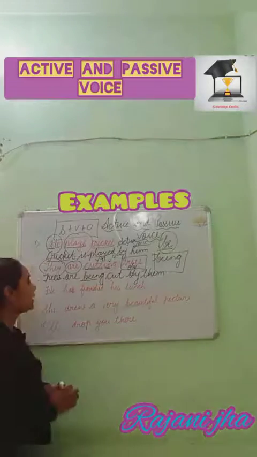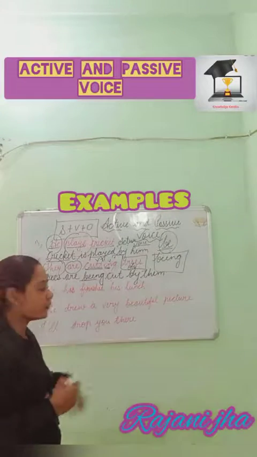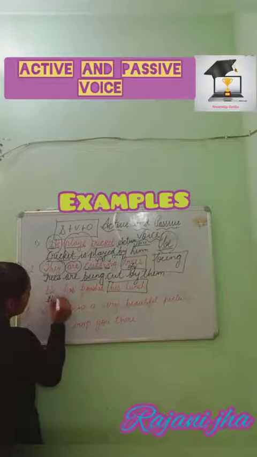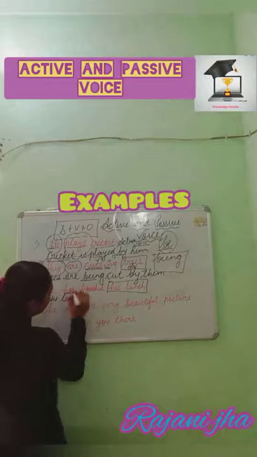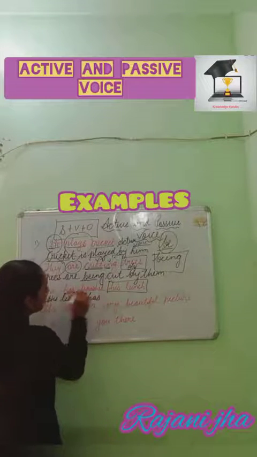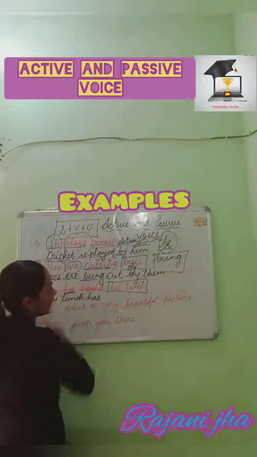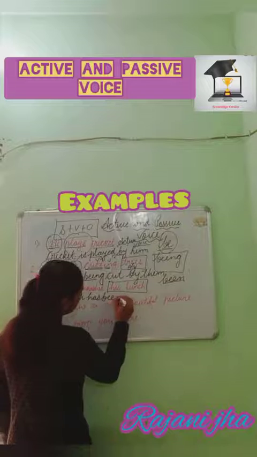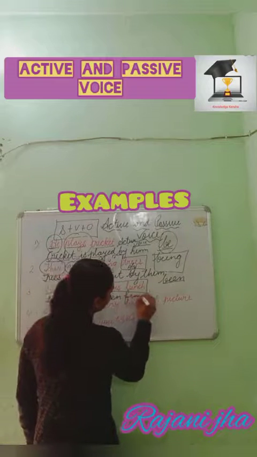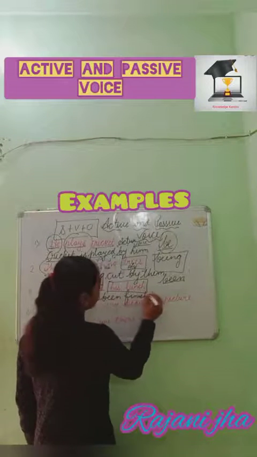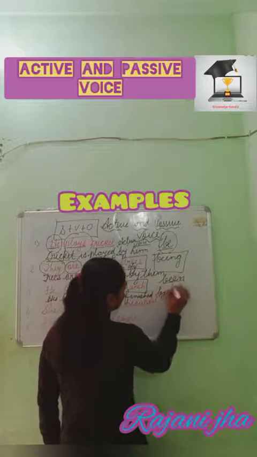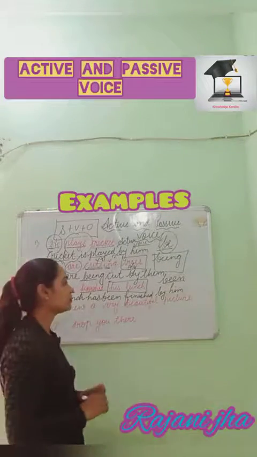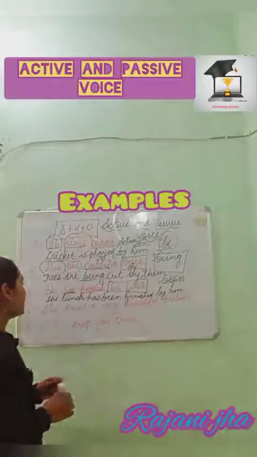The next sentence we have, he has finished his lunch. Very fast we'll do this. His lunch is the object, and will become the subject. Already we have a helping verb, that is has, and when we already have the helping verb has, what we are going to use is being. After has we have to use being, and then finished, again third form, already used, by him. We must know, if it is his lunch, he will only finish it, nobody else can finish it, right?